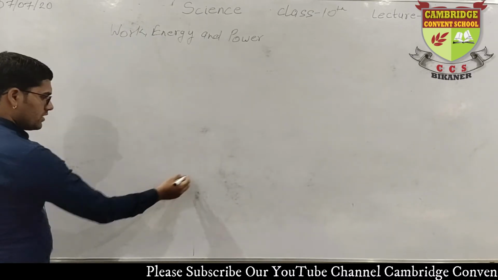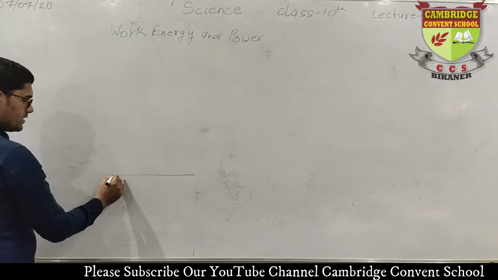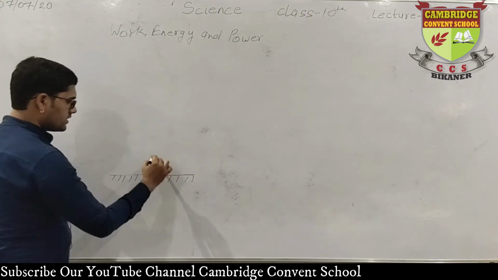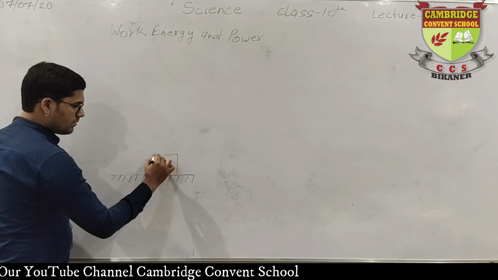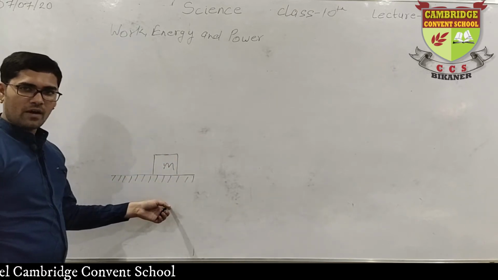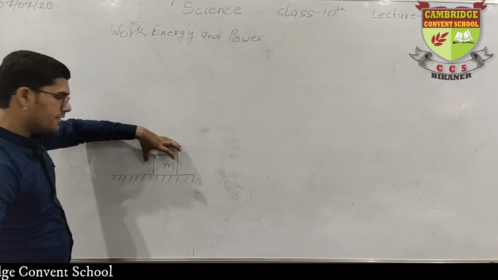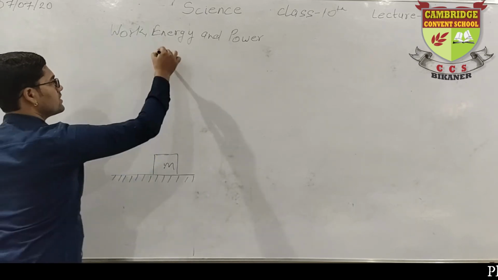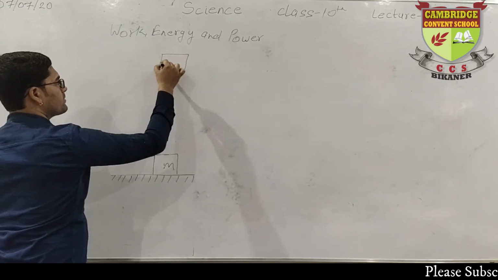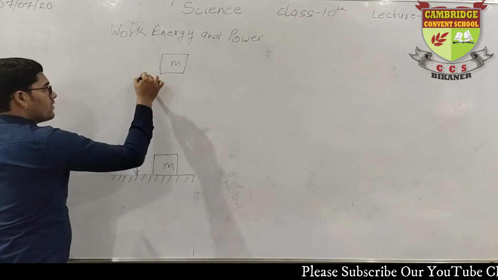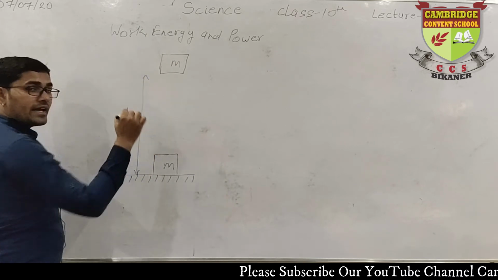So assume that this is the ground, the earth surface. There is a mass m placed on the ground. After some time we lift this mass and bring it to some height. The mass is brought here and we can use the height as h.